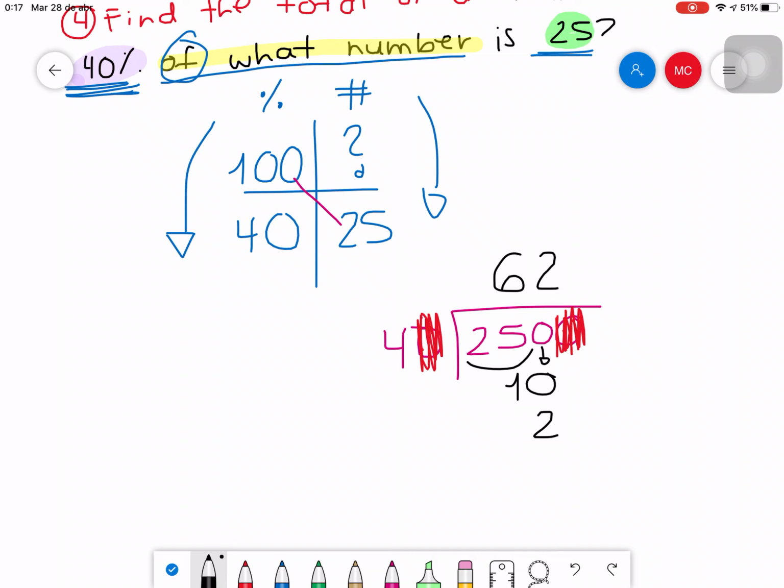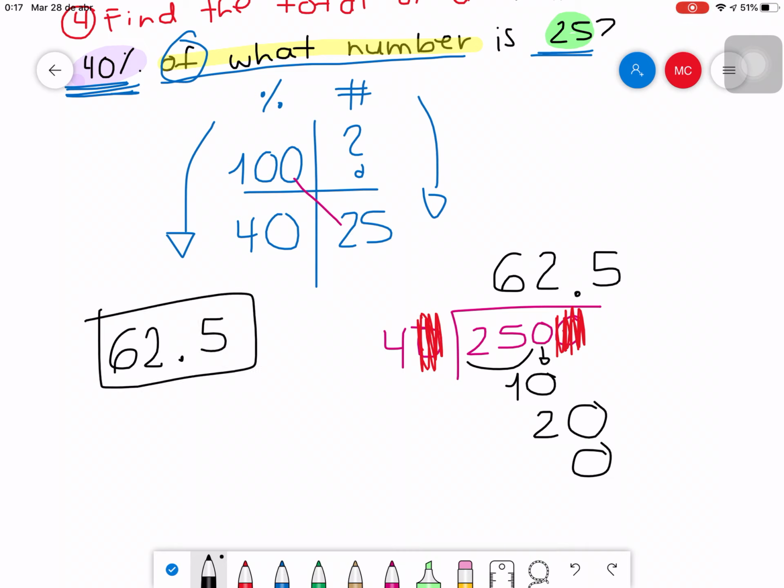But you are not done, guys. You need to get decimals. Whenever you have the chance to get it, do it. Only 1 decimal, okay? So point, and then you add a 0. How many times does 4 fit in 20? It fits 5, because 5 times 4 is 20. 20 to get into 20, 0. That means that my answer is 62.5. That was the number, and then you're done.